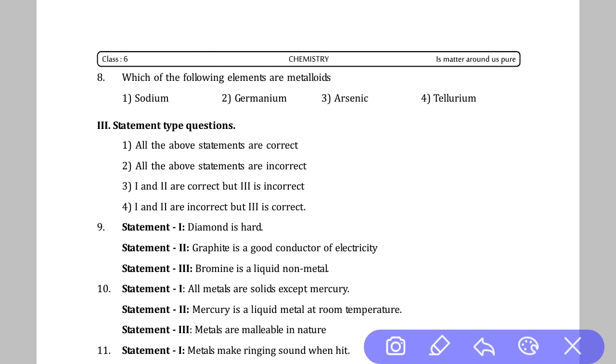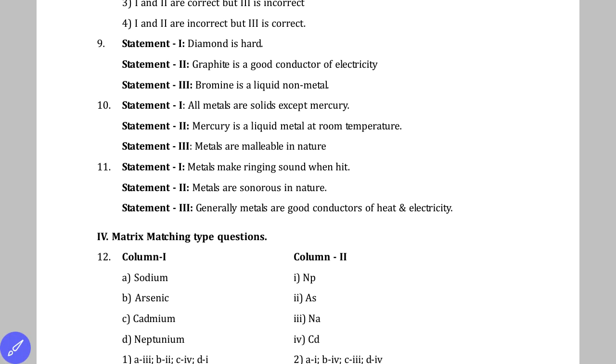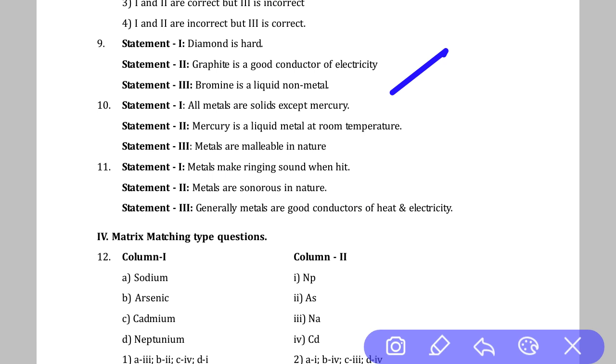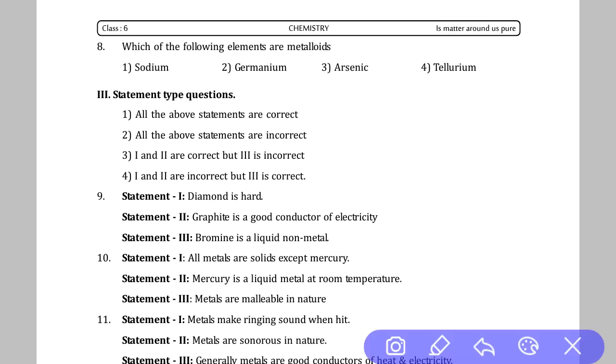Okay, going to the next question, that is question number 10. All metals are solid except mercury. Yes, right. Mercury is a liquid metal at room temperature. Yes, right. Metals are malleable in nature. Yes, again all 3 statements are correct. So our answer is again option 1, that is all of the statements are correct.